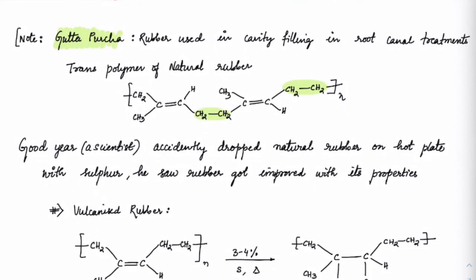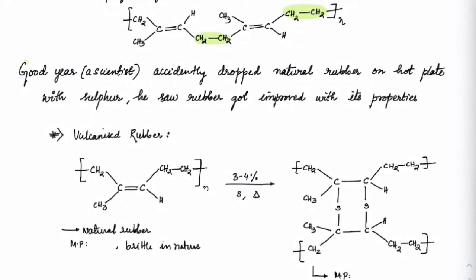But we will use it as a vulcanized rubber. Okay. There was a scientist called Goodyear. It's a fancy name. So a scientist called Goodyear accidentally dropped this natural rubber on a hot plate with sulfur. You see the irony. I don't know why he was playing with sulfur. Yeah, he saw rubber got improved its properties. Got it? So he was able to see it was getting more strengthened, more stronger. So which means he realized that there must be some kind of a sulfide bonds forming.